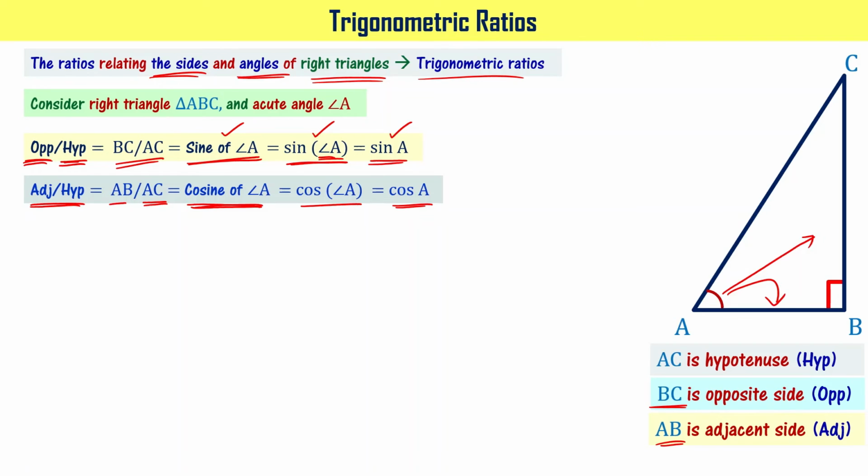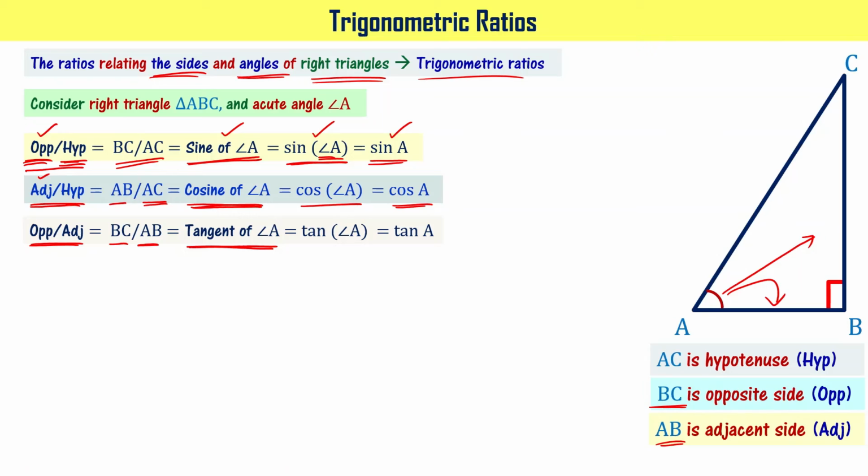No, we can write a few more. For example, instead of writing opposite side by hypotenuse, if I write opposite side by adjacent side, what is this function? This function is called the tangent function, right? Opposite side by adjacent side is equal to tangent of angle A, that is equal to BC by AB for this particular triangle, right? And that can be read as tan A, or you can write it as tan of angle A,